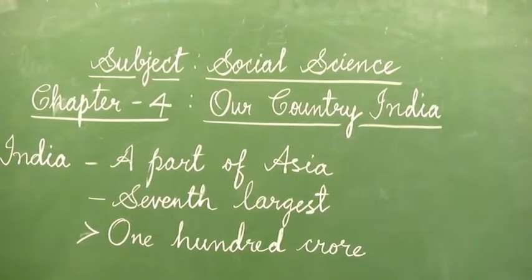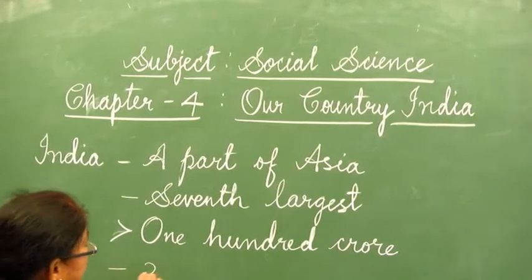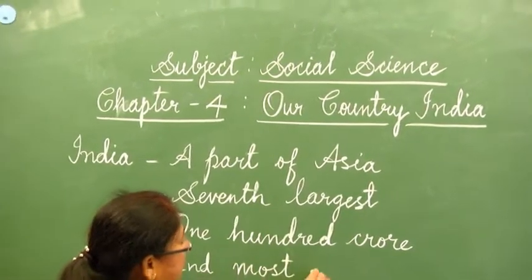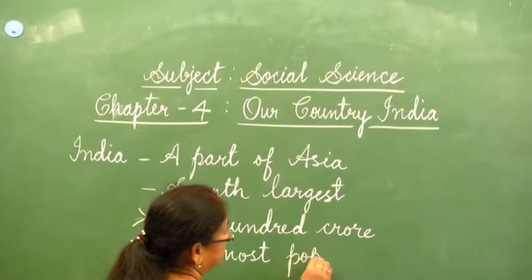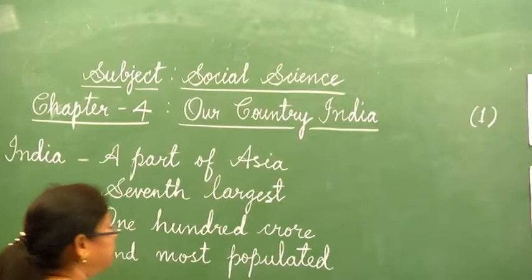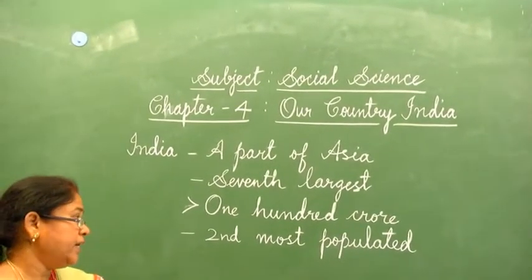It is the most populated country after China. That means it is the 2nd most populated country in the world. China stands in the 1st place in population, and our India is the 2nd most populated country.